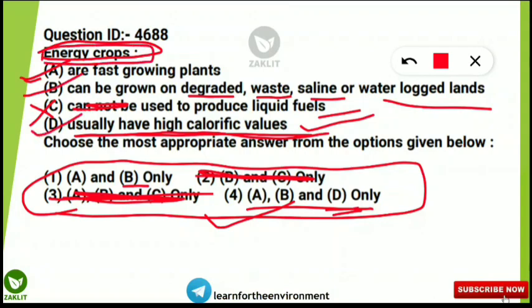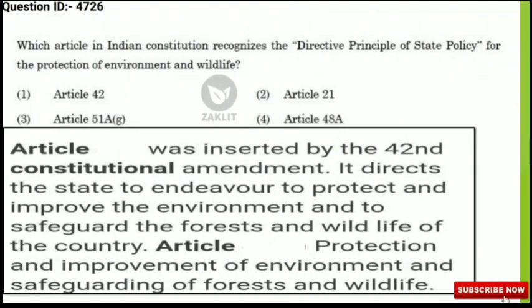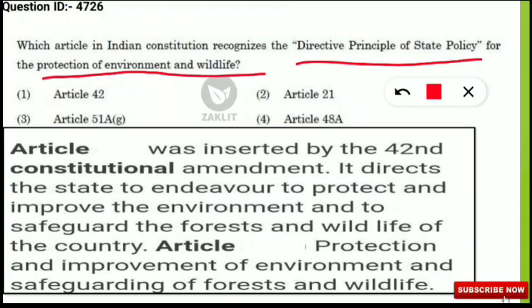So these things are important. Kindly note down these statements. So it is not that you are only answering this question. So let's move on to the next question. Next question is also very important. I have already told you that these questions will come in the examination and it came. So the question is, which article in the Indian Constitution recognizes the directive principle of state policy for the protection of environment and wildlife?